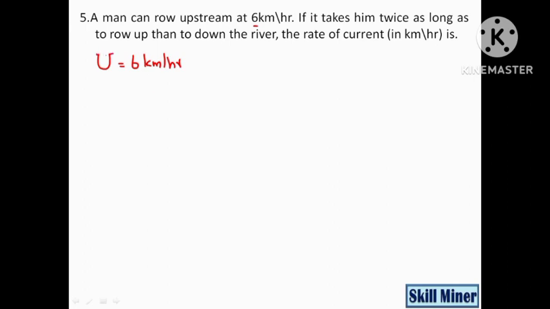Given that speed of upstream is 6 kilometer per hour, it is taking him twice as long to row up than down the river. So D value will be 12.